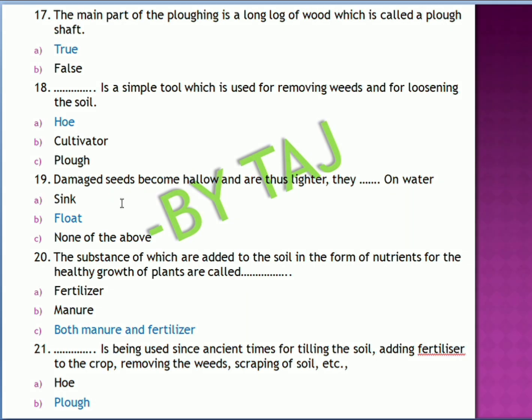Coming to the next question: damaged trees become hollow and are thus lighter and they float on the water. The substances which are added to the soil in the form of nutrients for the healthy growth of the plants are called manure and fertilizer. So both manure and fertilizer is the correct answer for this question. Dash is being used since ancient times for tilling the soil, adding fertilizers to the crop, removing the weeds, scraping the soil. The answer is plough. The plough is the instrument used in ancient times for tilling the soil, adding fertilizers to the crop and removing the weeds, scraping the soil, etc.